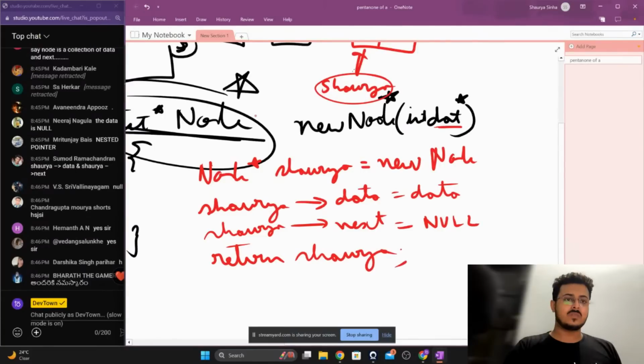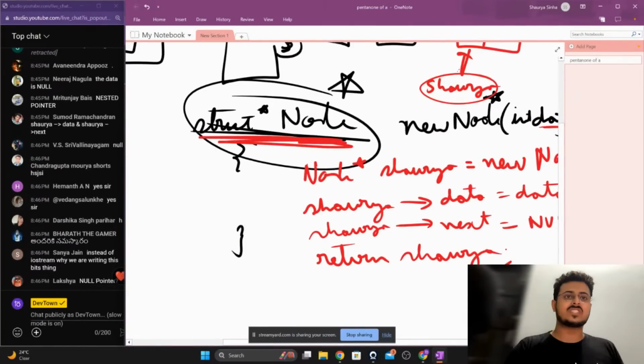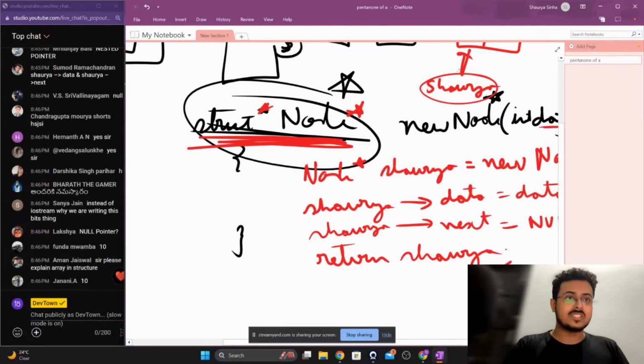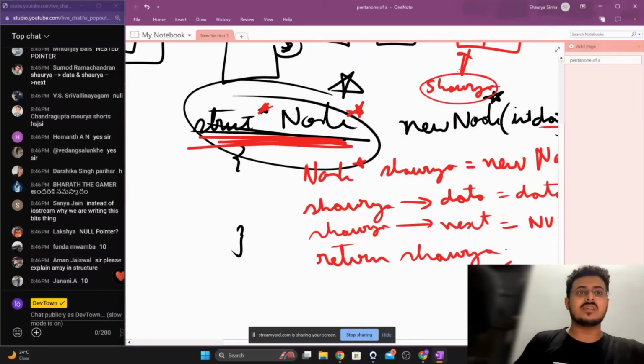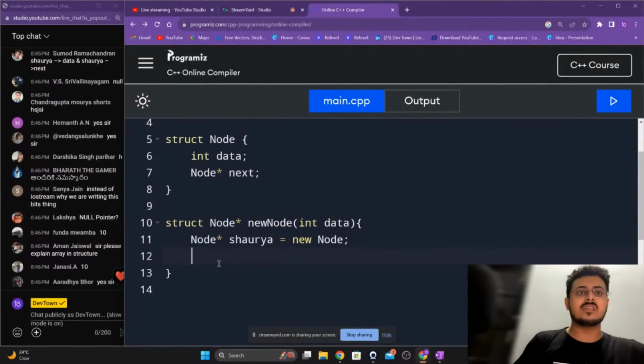Why are we returning Shaurya? Because we are returning struct node star back. Sorry, I said struct star node, I'm very sorry for that. Struct node star, that is a pointer to the node itself, guys. I know it's a bit complicated. Let us look at that from this particular point of view.